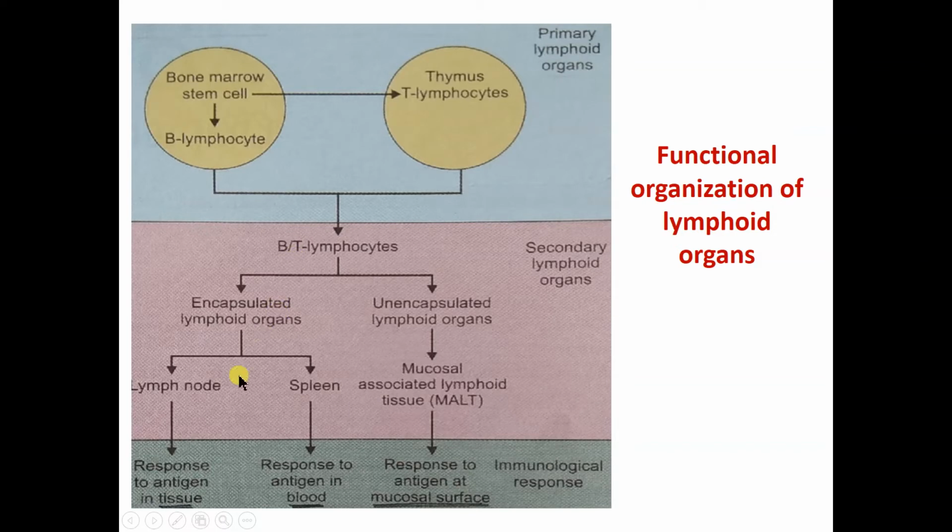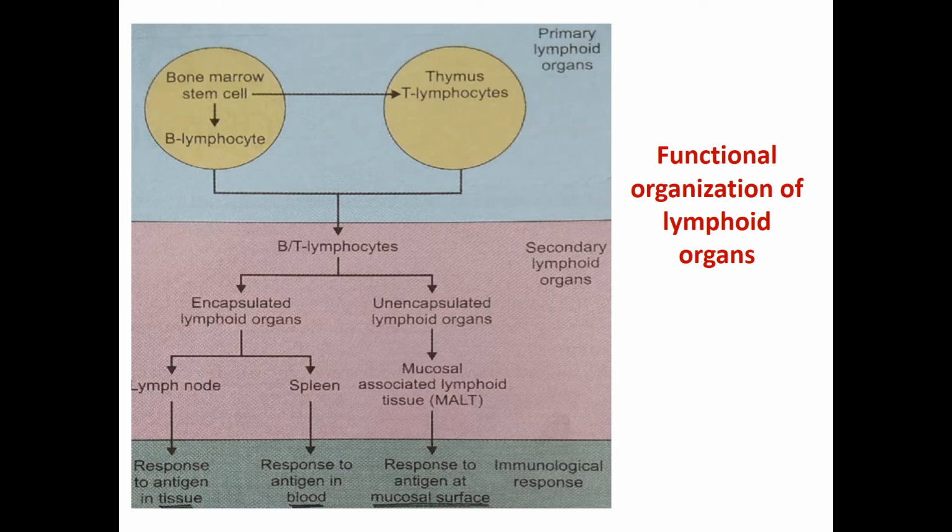But T cells will lead to the cell mediated immune response. What is humoral immune response and what is cell mediated immune response, we will discuss after. Then the spleen mainly responds to the antigens which are present in the blood, and mucosa associated lymphoid tissue responds to the antigens which are present at the mucosal surface. So those antigens, either they infect the direct mucosal tissue or they infect the blood. They all will be recognized by our secondary lymphoid organs and destroyed by their immunological response.